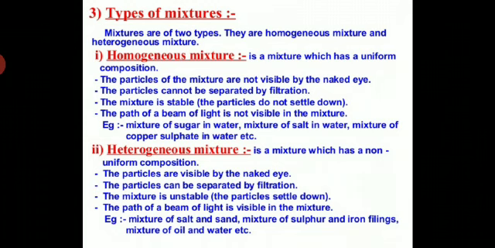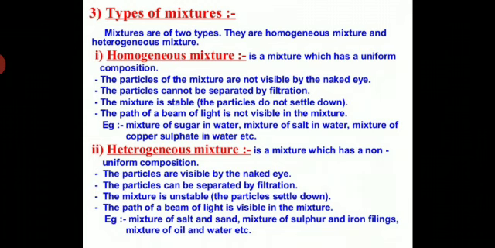Student, you can take the example of the sugar solution. When you dissolve sugar in water, can you see a boundary between the sugar and water? No. So there is no visible or sharp boundary between the various components of a homogeneous mixture. For example, sugar solution is a mixture of sugar in water. It is a homogeneous mixture. Any portion of this solution contains the same proportion of sugar and water. In this solution, we do not have any visible separate particles of sugar and water.